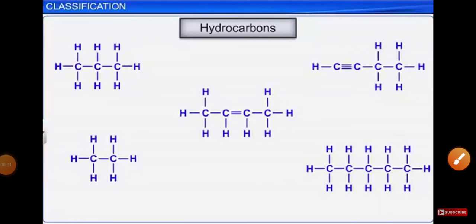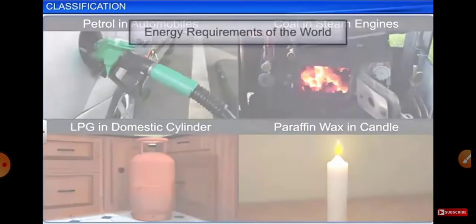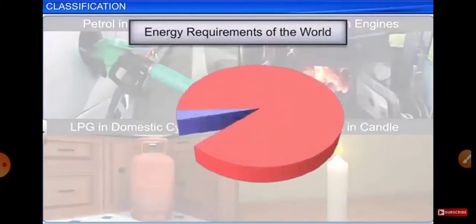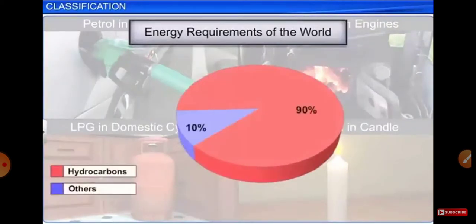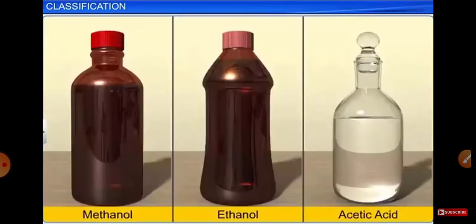Hydrogen and carbon. They play an important role in our life as they meet more than 90% of the energy requirements of the world. Also, they are the major sources of various other organic compounds which we use in different walks of life.